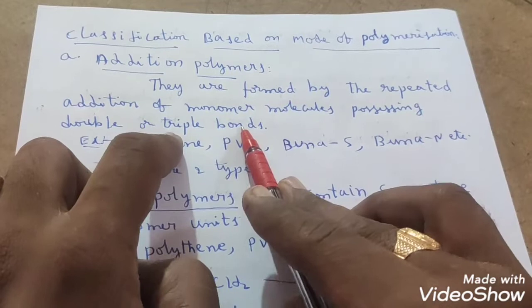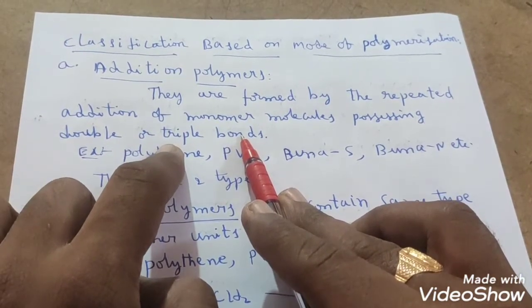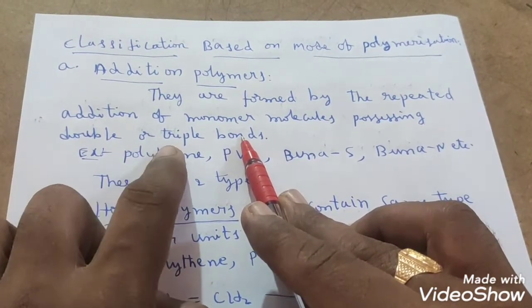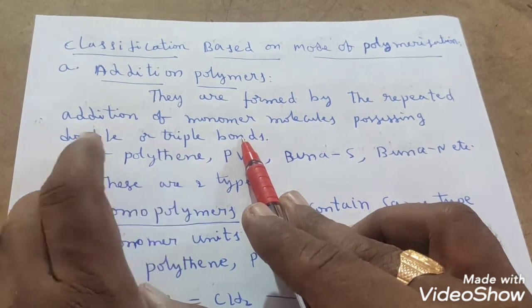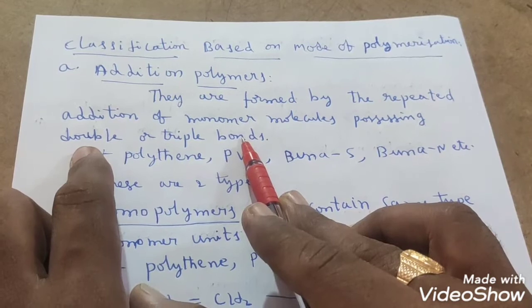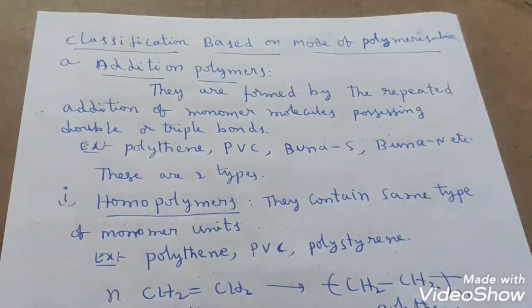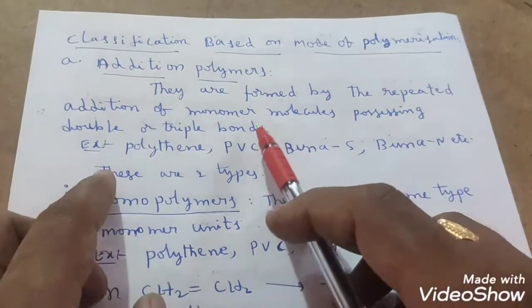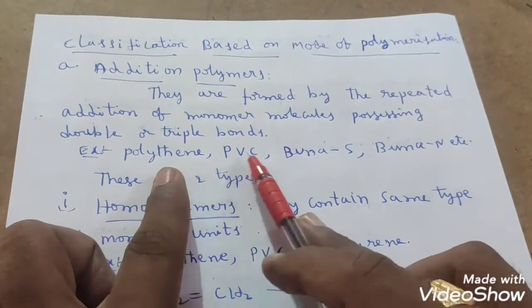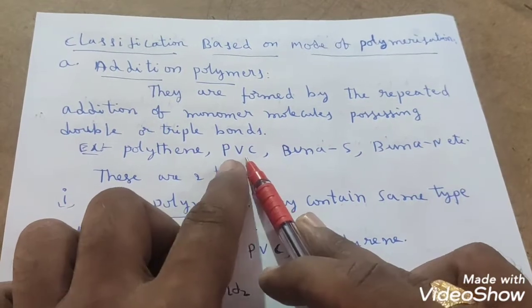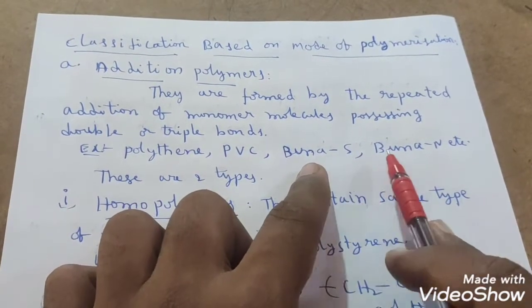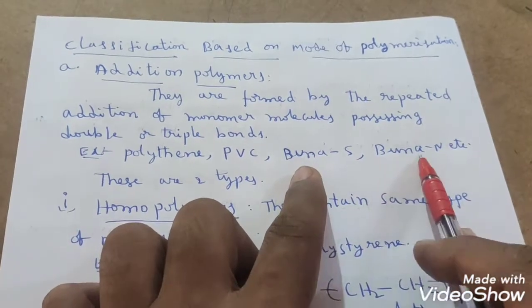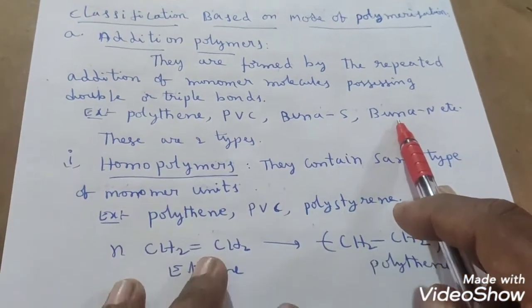Just now we have discussed an addition polymer, polythene, as one of the examples. Polythene came from ethene molecules, right? So a double bond is present in it. They have joined repeatedly and produce polythene, right? So that is the best example. You can take polythene or polyvinyl chloride. Poly means many. Buna preparations, if you don't know them, we will discuss them. All these preparation methods we will discuss in the chapter, students.